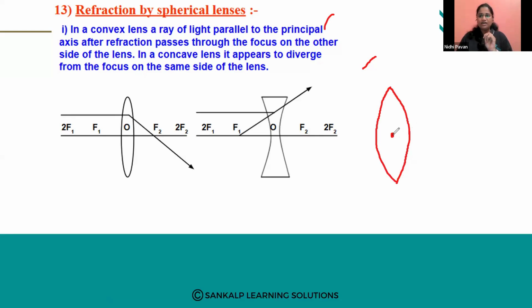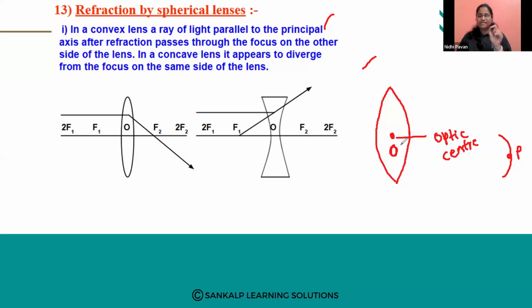Here the center of the lens is not called the pole. For a mirror, we used to call the center the pole. But for a lens, we call the center the optic center, and it is represented by O. Listen carefully.